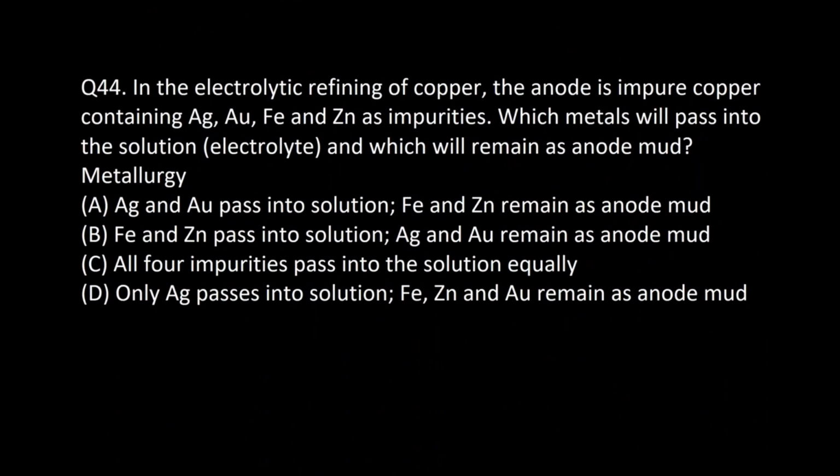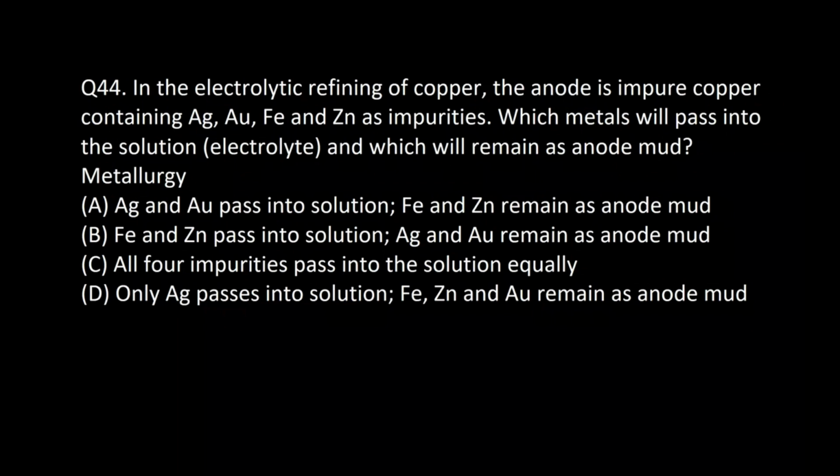Then the next one, electrolytic refining of copper. The anode is impure copper containing silver, gold, iron and zinc as impurities. Which metal will pass into the solution? Okay, you may think this is more of metallurgy, ma'am. We don't have metallurgy in our syllabus, but it's more of electrochemistry, right?